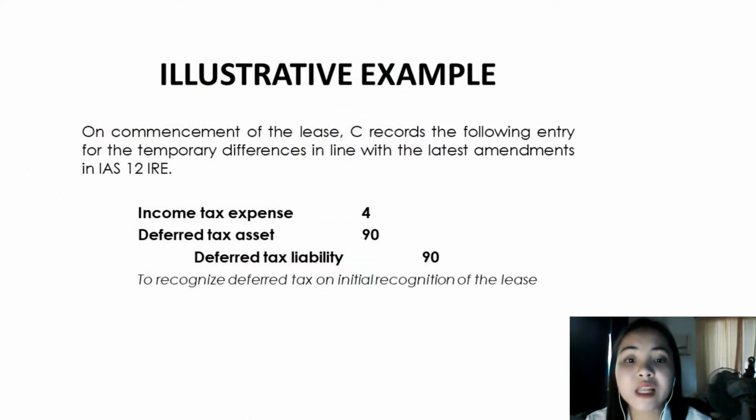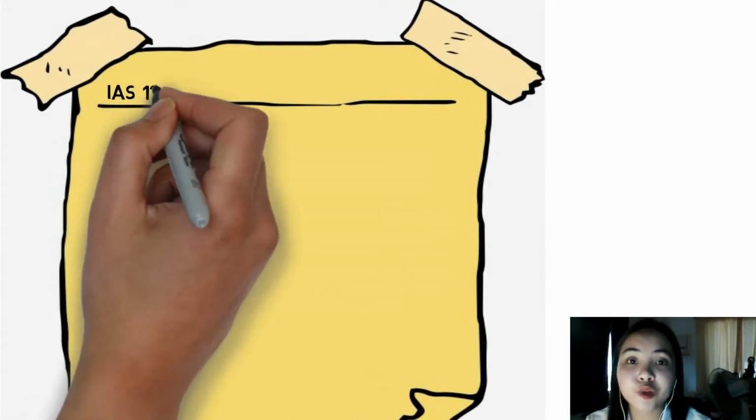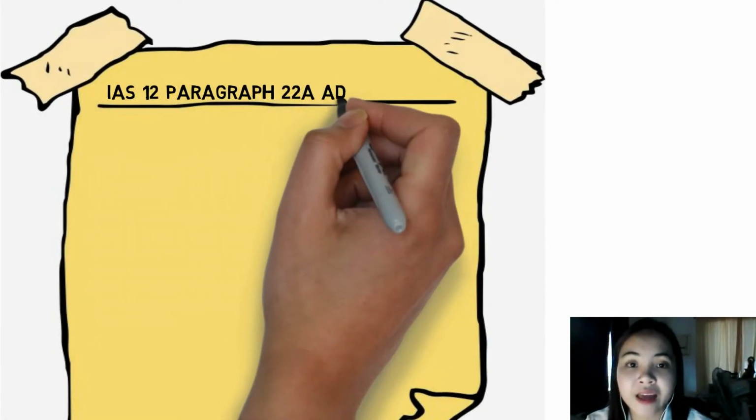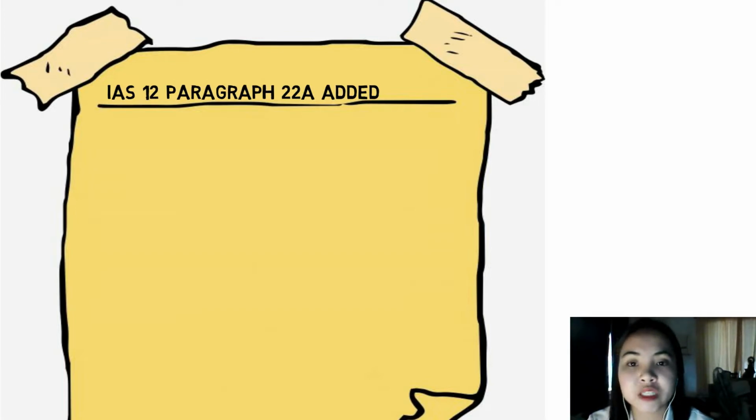So on commencement of the lease, C records the following entry for the temporary differences in line with the latest amendments in IAS 12 Initial Recognition Exemption, and the company will record a debit of income tax expense for deferred tax asset 90 and a deferred tax liability of 90 to recognize the deferred tax on initial recognition of the lease. The amendments also included paragraph 22A, which has been added to provide further clarification of this principle. Paragraphs 22B and 22C of IAS 12 have also been amended.